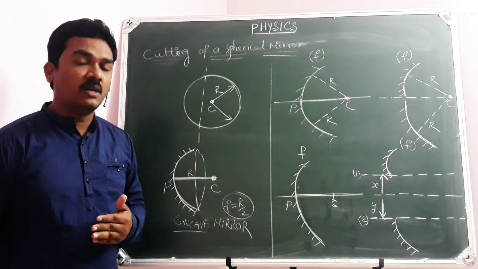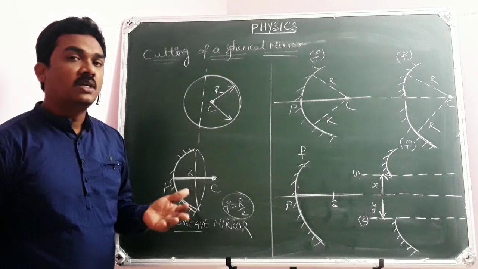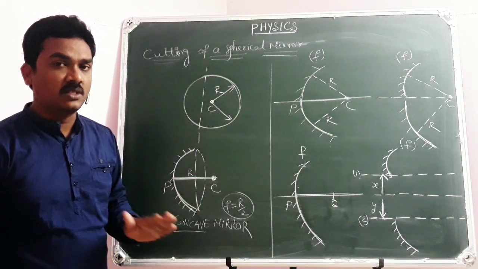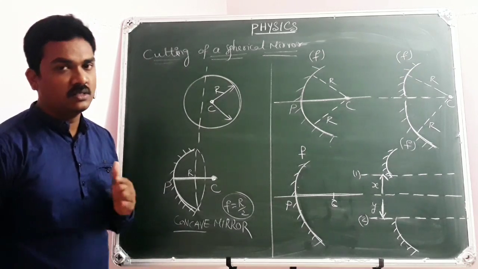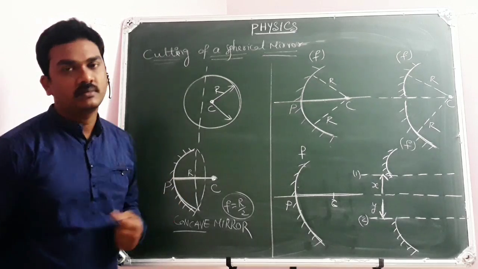Why can the focal length of a spherical mirror not change even on cutting? Because when you cut the spherical mirror, the spherical nature is not affected, so the radius of curvature remains the same, and so the focal length remains the same. Let us discuss a few numerical applications of this. Note down.